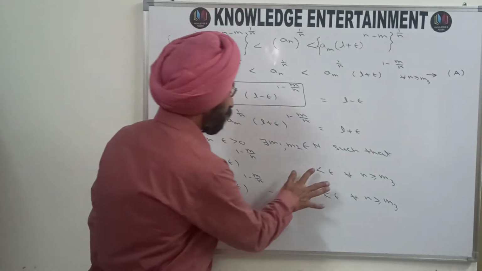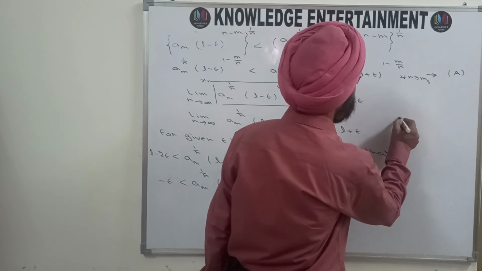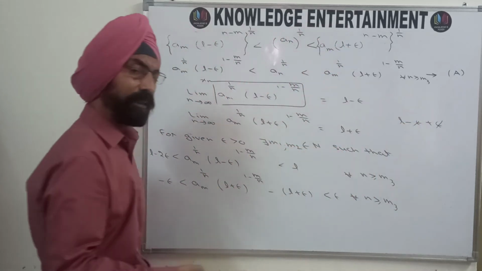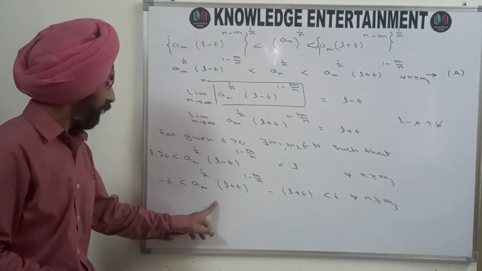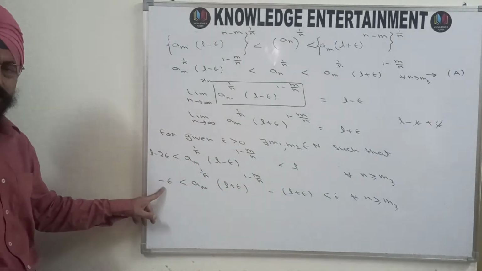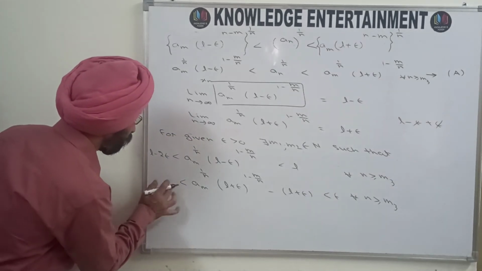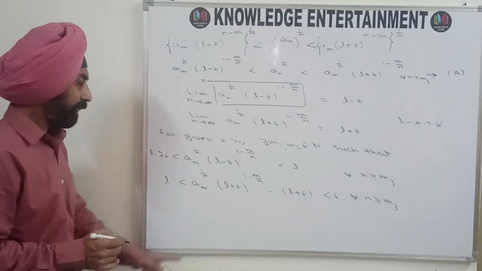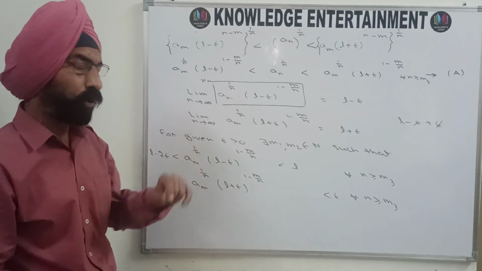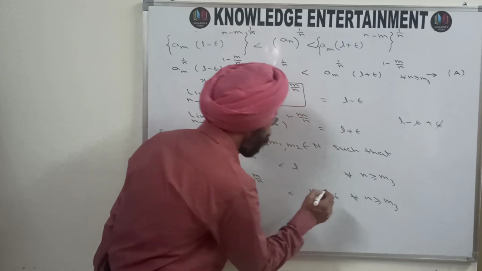And on the right side, because of minus L minus epsilon and you are already having plus epsilon, this will be cancelled, and you will be left with L. Similarly, when you add L plus epsilon to all these terms, L plus epsilon minus epsilon, so minus epsilon and plus epsilon will be cancelled, and you will get L here. This minus L plus epsilon will be removed as you are adding L plus epsilon to all the terms, and the right hand side will become L plus 2 epsilon.